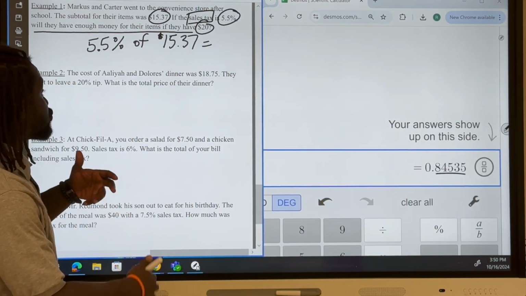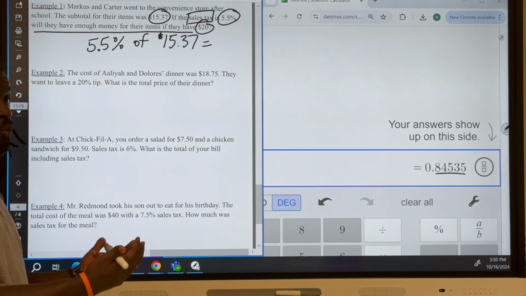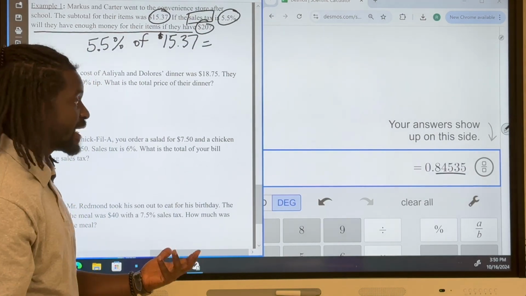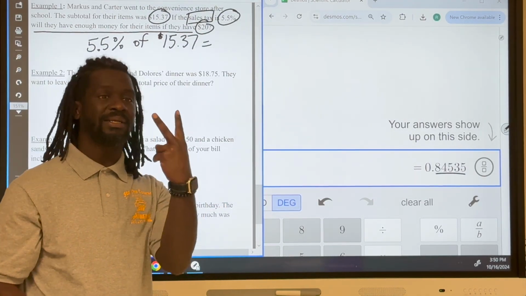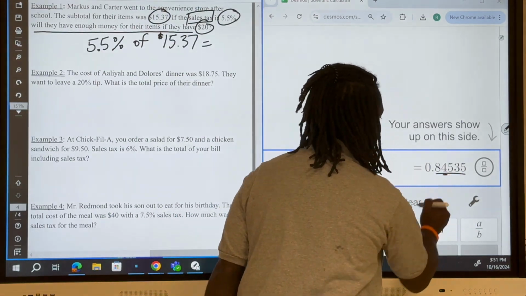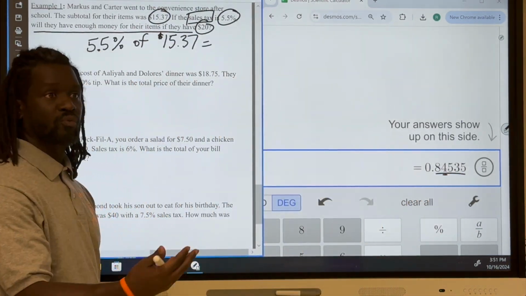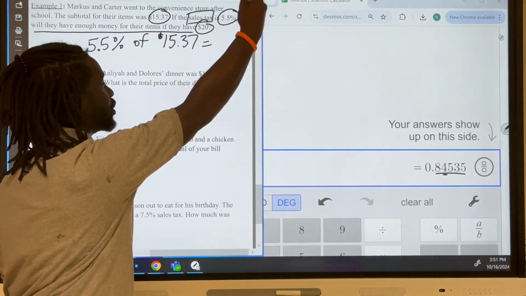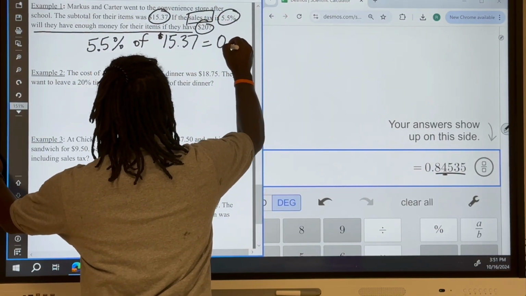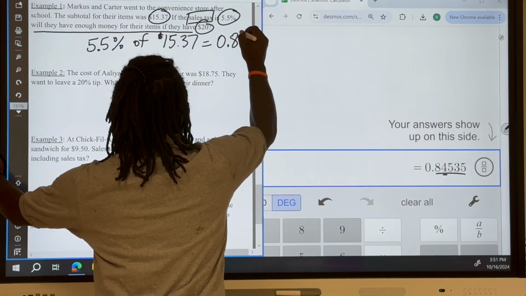I like to just round at the very end. If you want to go ahead and round that right now, that is totally fine, because money only has 2 decimal places, so we can round to the second decimal place. Well, the rounding rules: if it's 5 or more, you add 1 more. If it's 4 or less, we give it a rest. So we're going to say this rounds up to 85 cents.